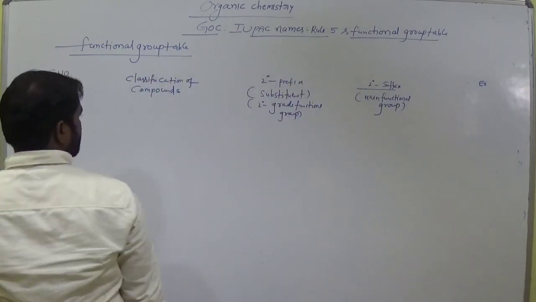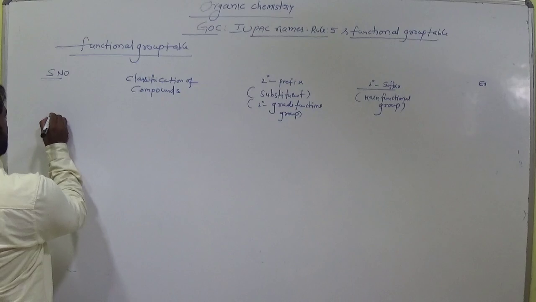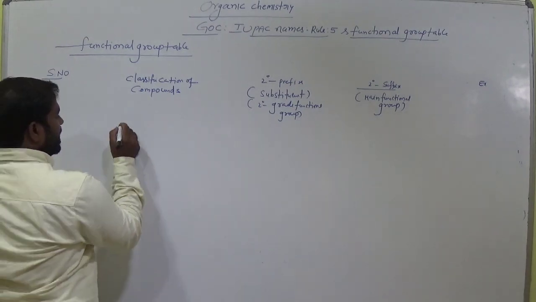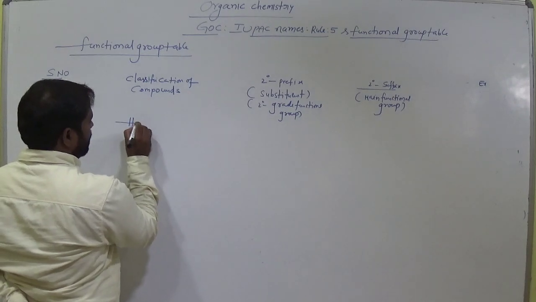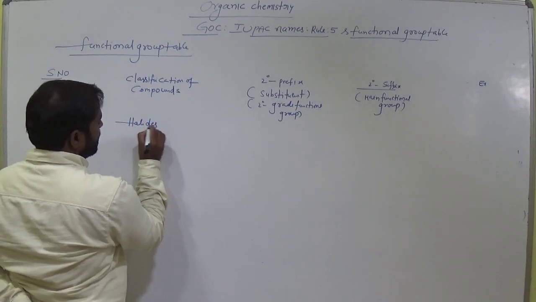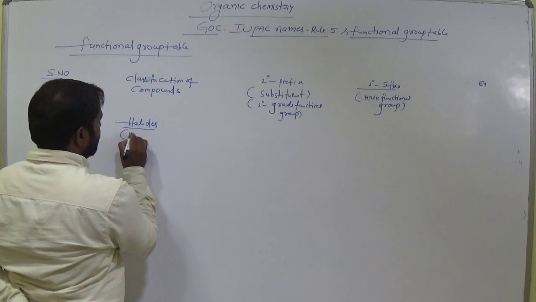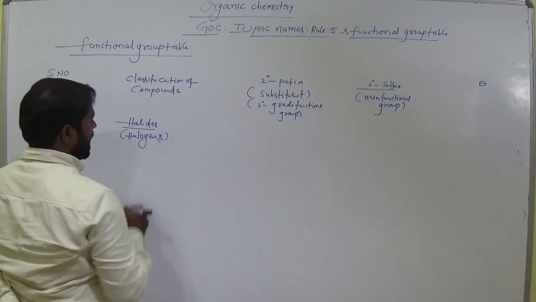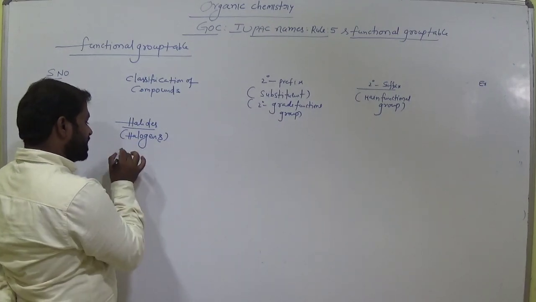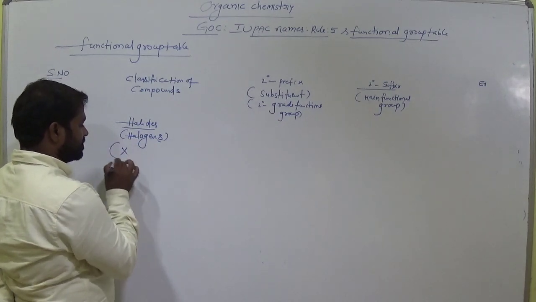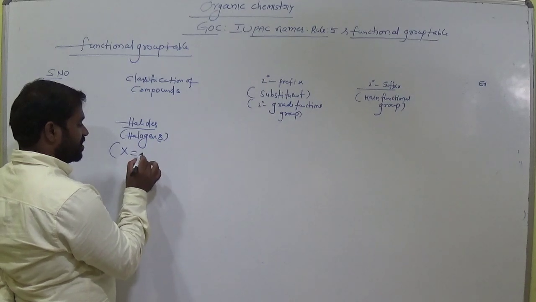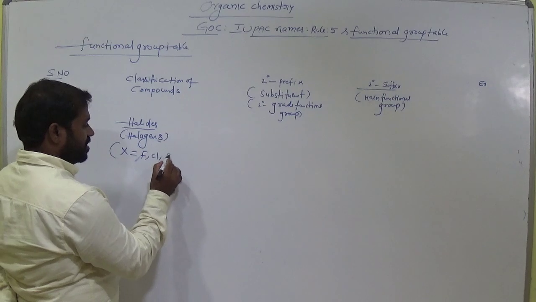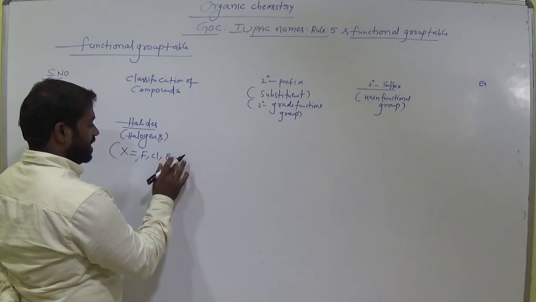Let's see serial number 1, first we consider halides, compounds related to halogens. Here we denote halogens as X, where X means fluorine, chlorine, bromine and iodine.